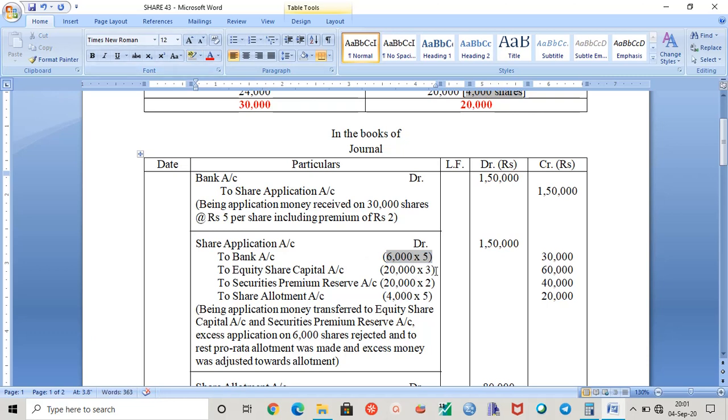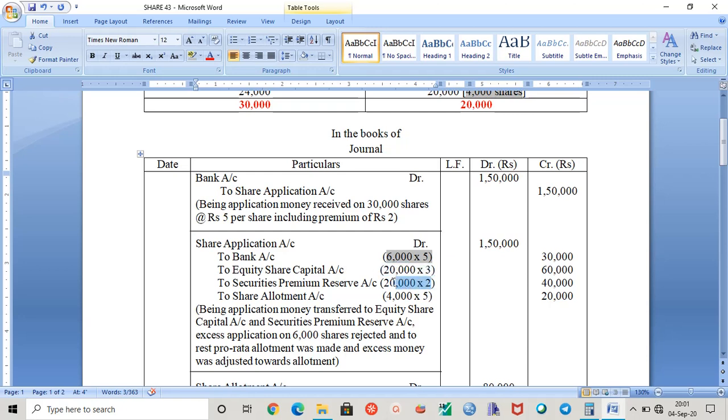And here you can see that we had issued 20,000 shares, so 20,000 into 3. Why 20,000 into 3? Because it is for your equity share capital account, which doesn't include securities premium reserve, so SPR should be separated.